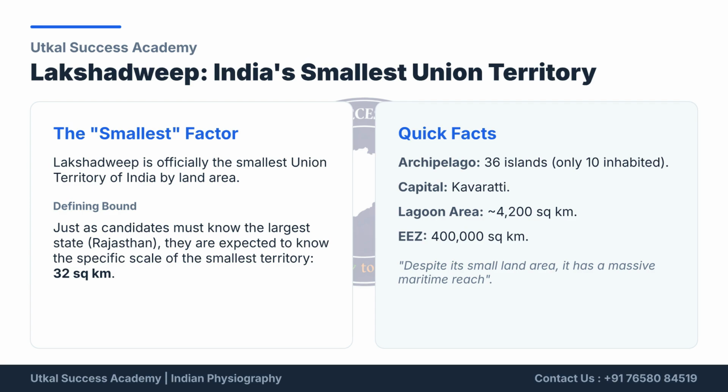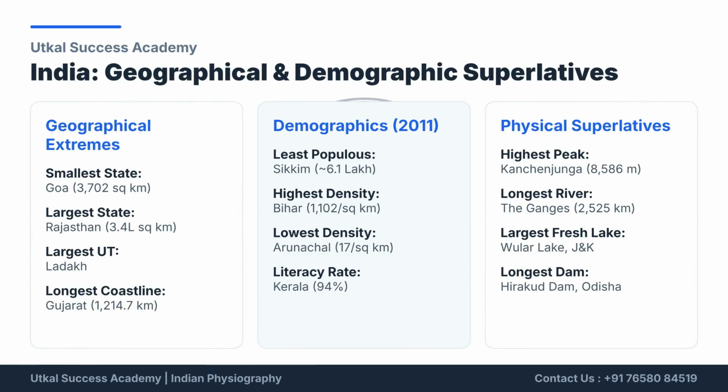Quick facts about Lakshadweep include 36 islands, with only 10 inhabited. Kavaratti is the capital. While its land area is small, it boasts a massive exclusive economic zone of 400,000 square kilometers. Let's summarize India's geographical and demographic superlatives.